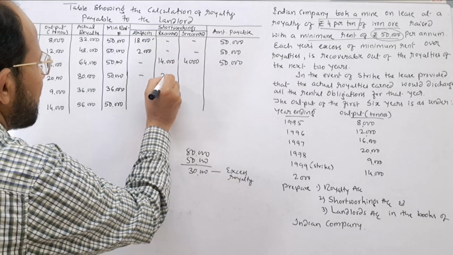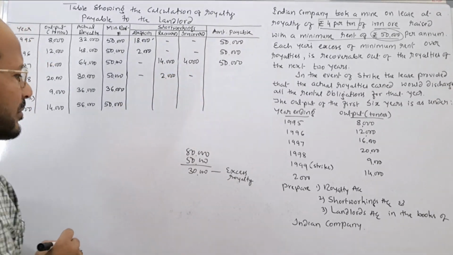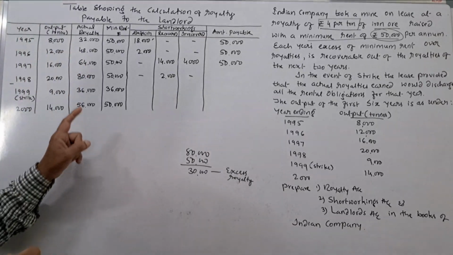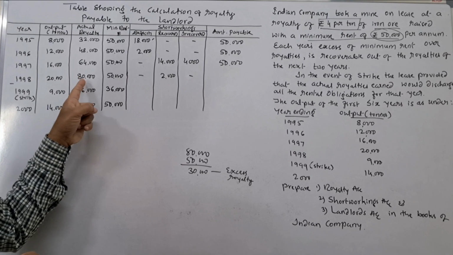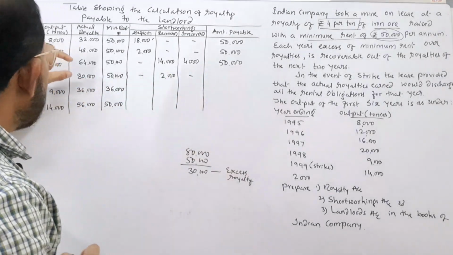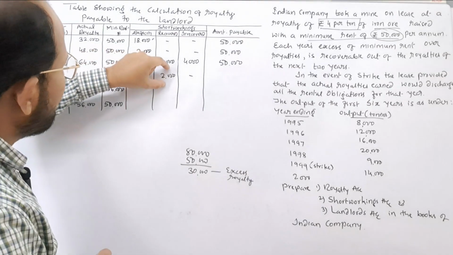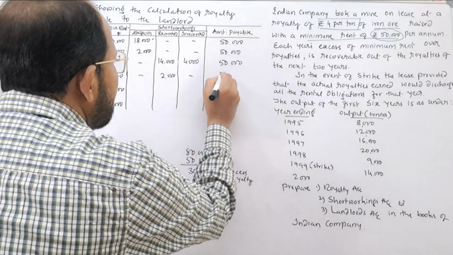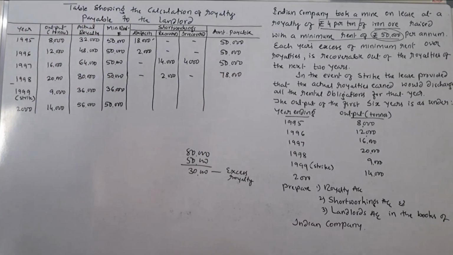In the recovery column, you put rupees 2,000 and in the irrecovered column, dash. See, after recovering rupees 2,000, whatever the actual royalty is there, that amount is given to the landlord. See, 80,000 is the actual royalty and 2,000 is the amount recovered and the remaining balance of rupees 78,000 goes to the landlord.